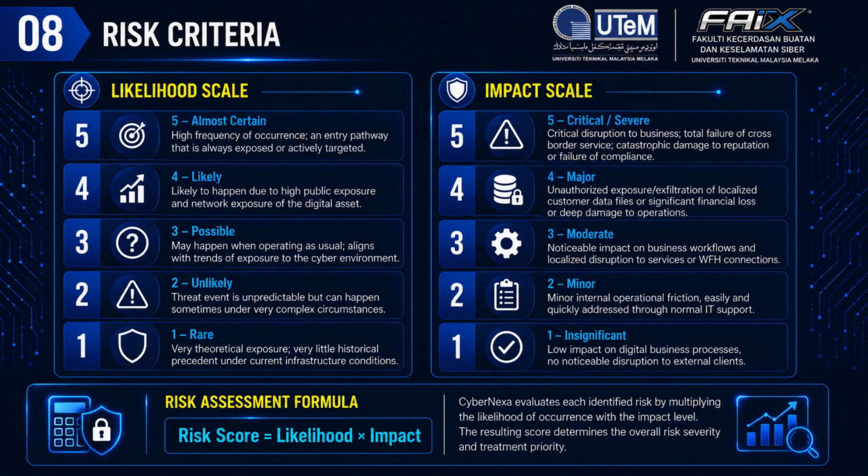This slide presents the risk assessment criteria used in this project. Each identified risk is evaluated based on two factors: likelihood and impact. The likelihood scale measures the probability of a risk occurring, ranging from 1, which represents a rare event, to 5, which represents an almost certain occurrence. The impact scale measures the severity of the consequences if the risk occurs, ranging from insignificant to critical. After determining both values, the overall risk score is calculated using the formula: risk score equals likelihood multiplied by impact. This scoring method helps prioritize risks and supports appropriate risk treatment decisions based on their level of severity.